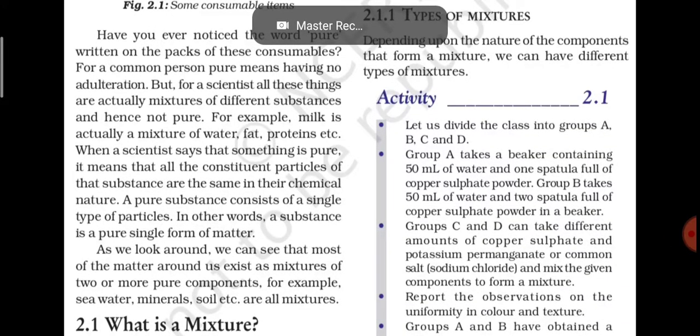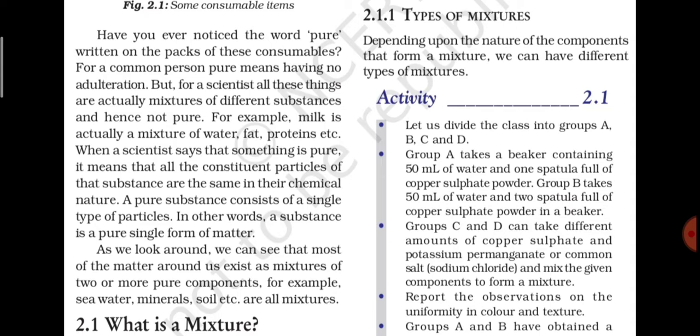Welcome everyone. Today we will discuss types of mixtures. Last time we discussed the definition of a mixture. A mixture is constituted by two or more than two pure substances, and we also discussed many different examples of mixtures like salt solution, sugar solution, tea, coffee, lemonade, cold drink, even milk. All these examples are mixtures.